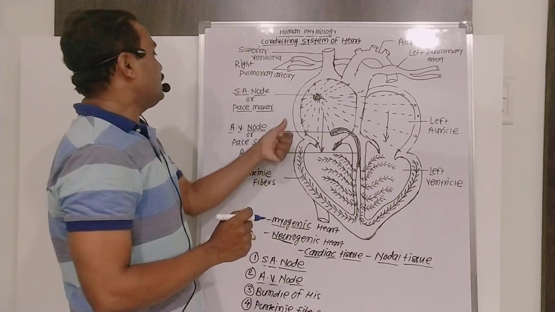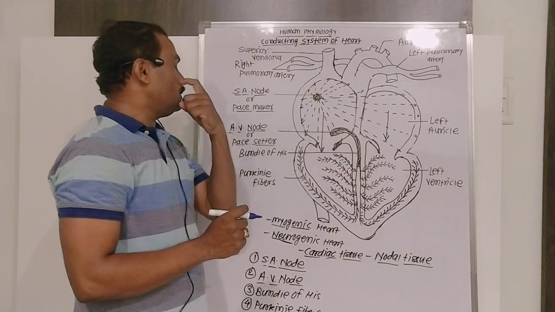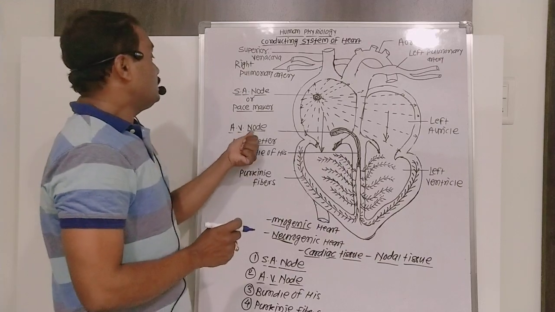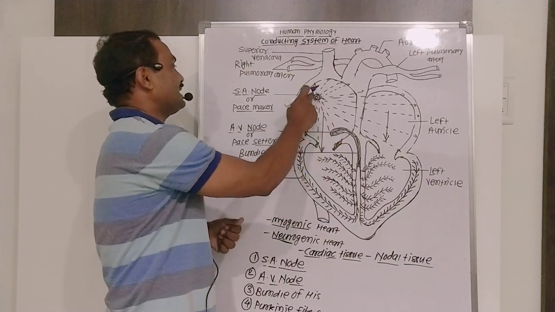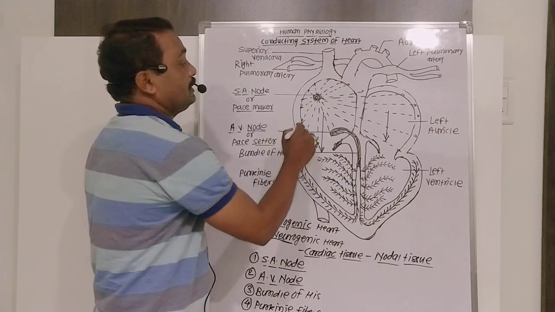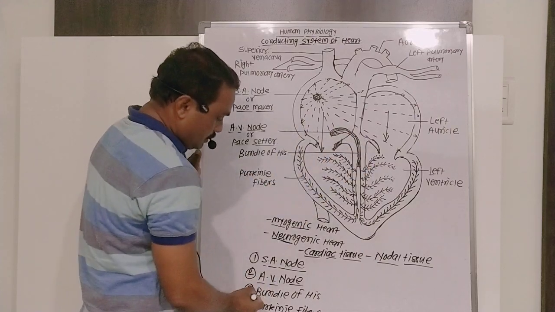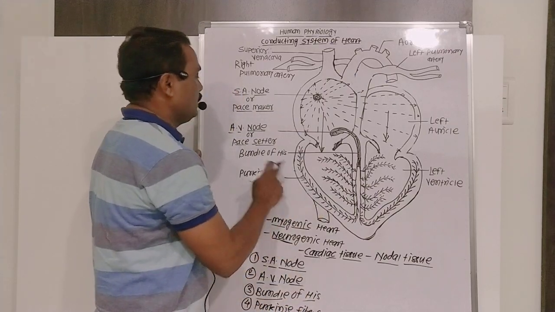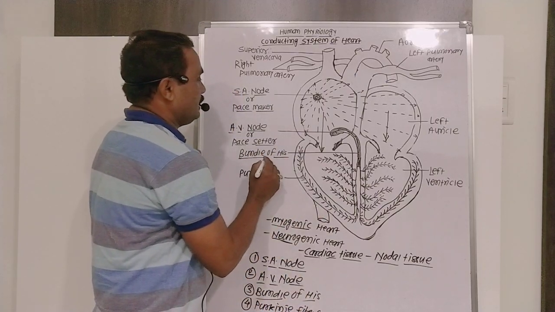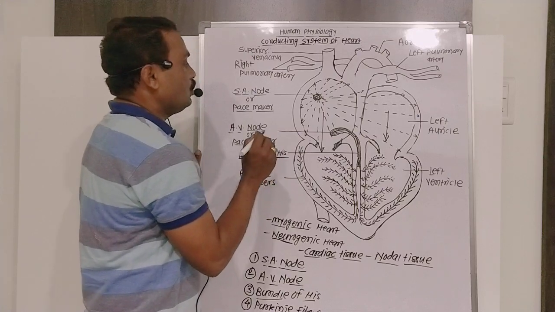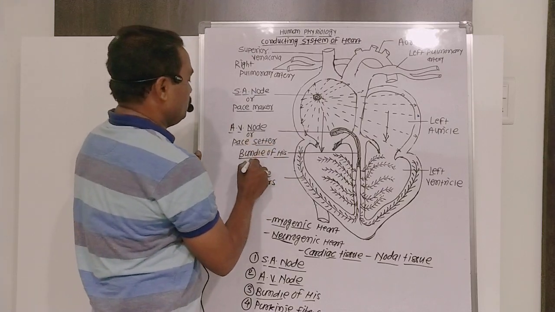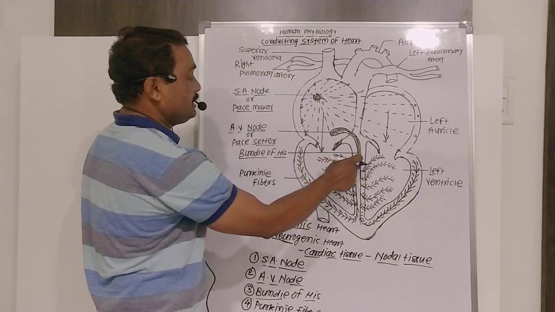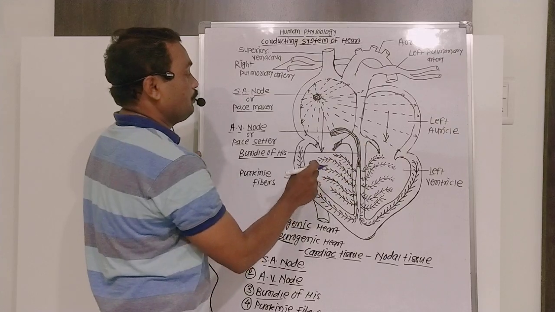This SA node and AV node are interconnected to each other due to the presence of nodal fibers. The AV node receives the wave of contractions from the SA node, and that gets transmitted toward the third type of nodal tissue present in the wall of the heart, called the bundle of His. The bundle of His is also called the ventricular node. These are present in the interventricular septum.